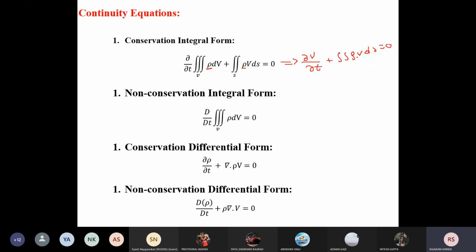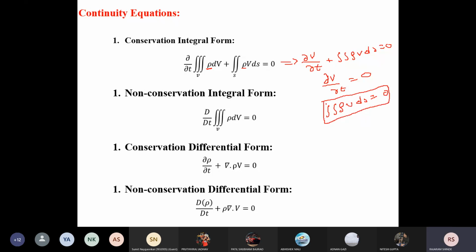Now, when we consider a non-deformable fixed control volume, the volume is constant, so dv by dt is equal to 0, and your continuity equation becomes the double integration of rho v ds equal to 0.